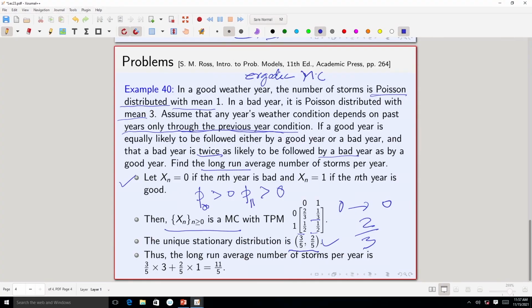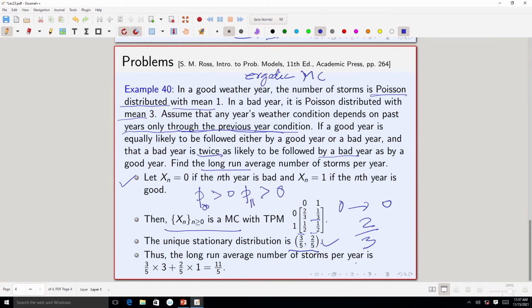That means, in the long run, the probability that you will find the chain in state i is equal to pi_i, no matter what the initial distribution was. And this is because the chain is ergodic, or in other words, it is irreducible, positive recurrent and aperiodic. Fine. So, what is the long run average number of storms per year?